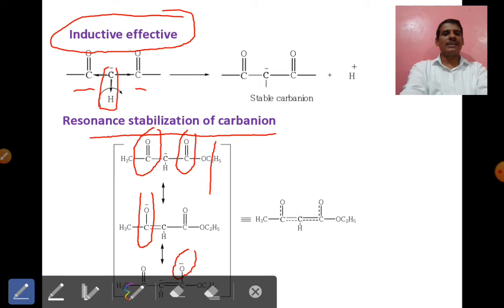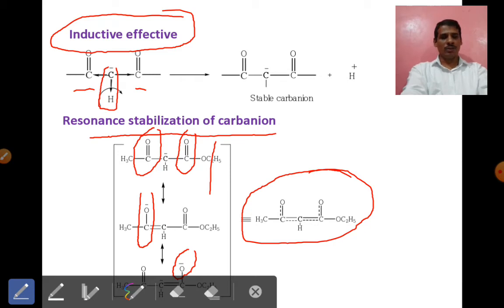This also we can say is stabilized through a resonating structure. In this way, both carbonyl groups stabilize it through a resonating structure. This is the final resonating structure. In this way the anion, or negatively charged ion, is distributed over both carbonyl groups. In this way this anion can be stabilized, and they maintain the stability of the anion.